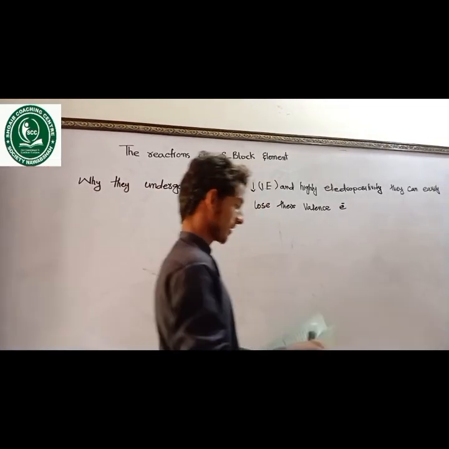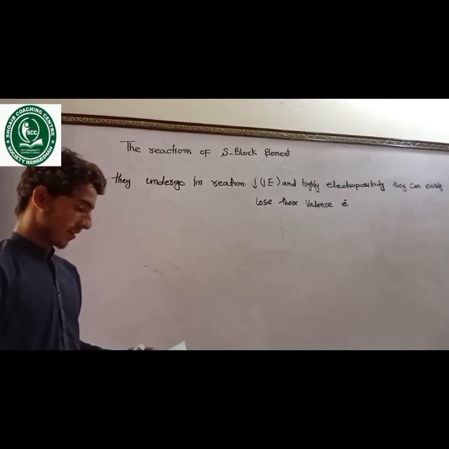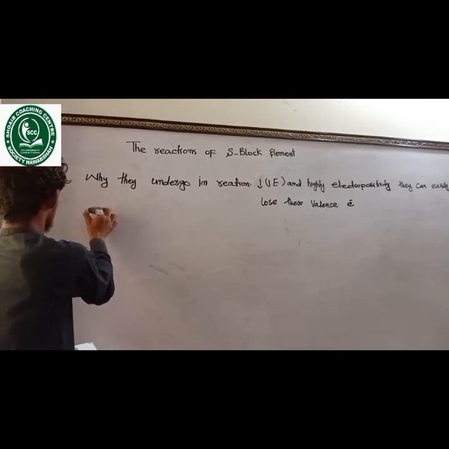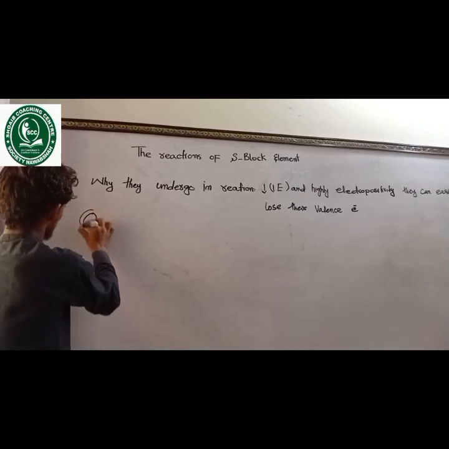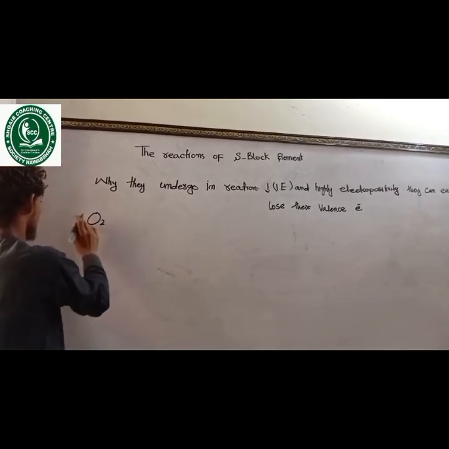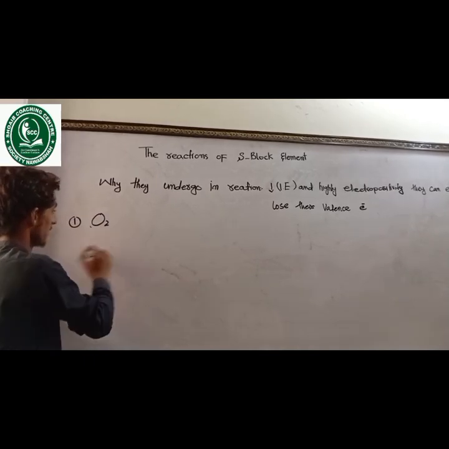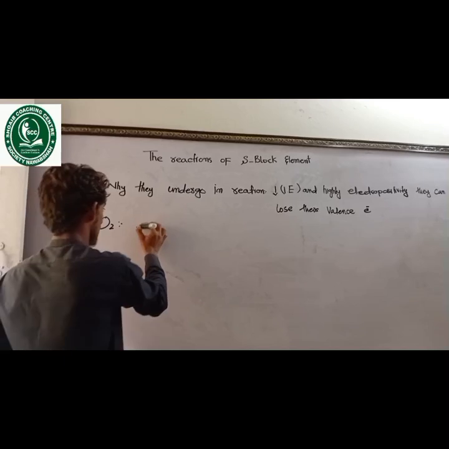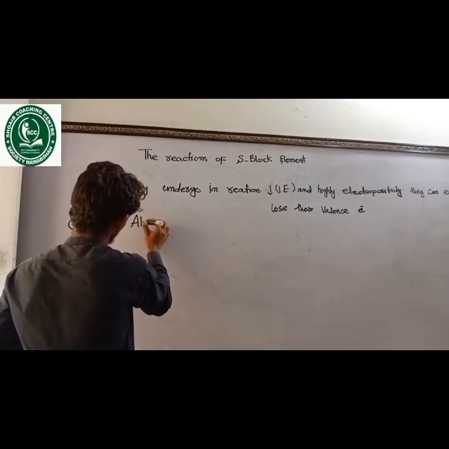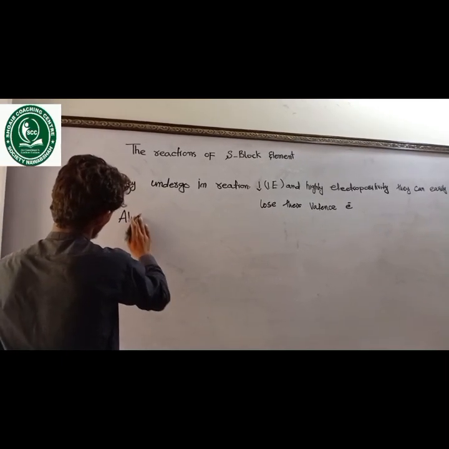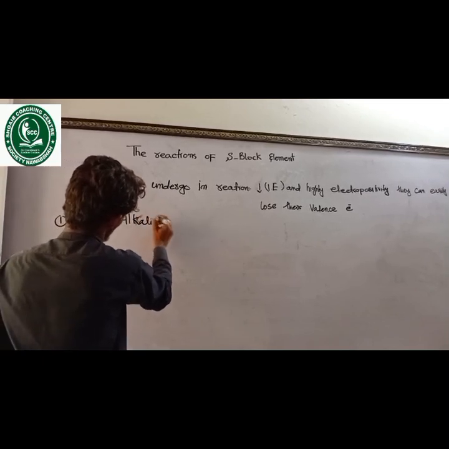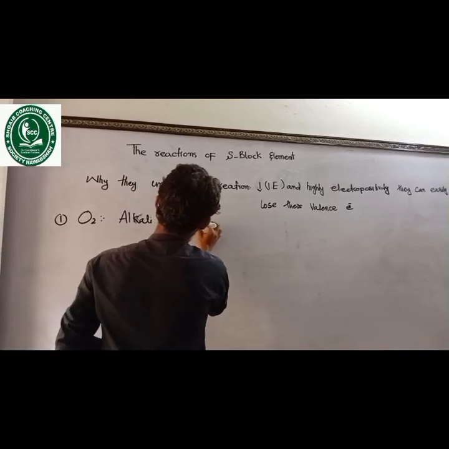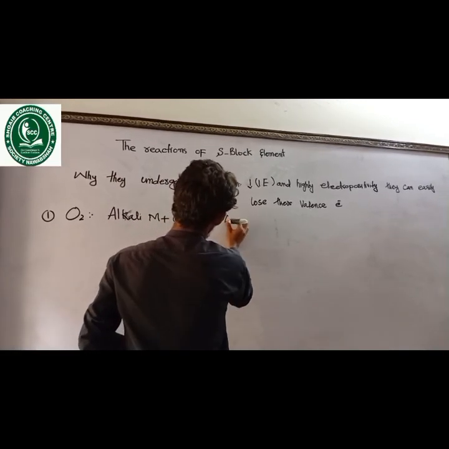So first group, alkali metals. First they react with oxygen. We have some reactions of O2 with alkali metals. When alkali metals react with the oxygen, they form oxide, metal oxide. Alkali metals react with the oxygen to form oxides.